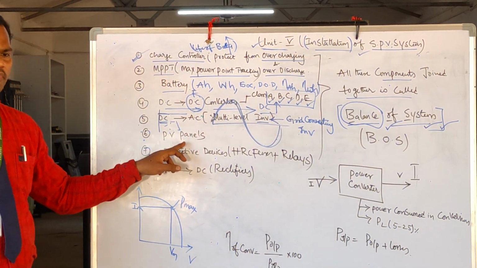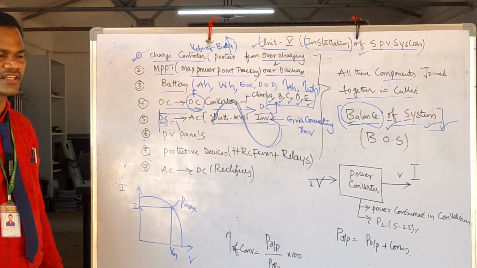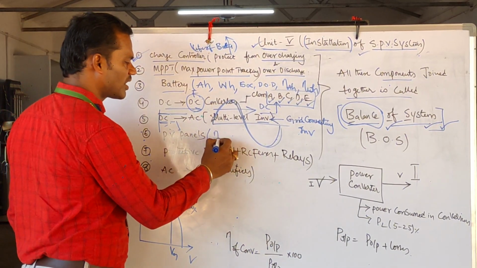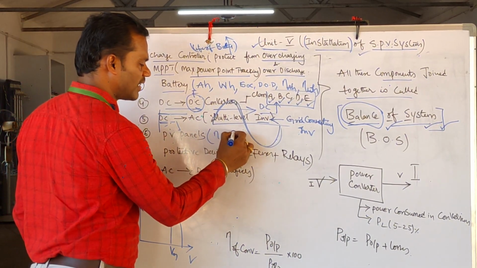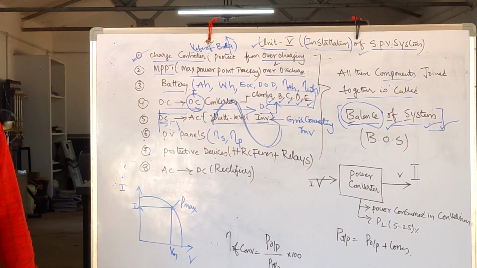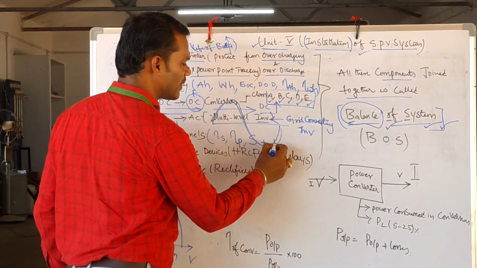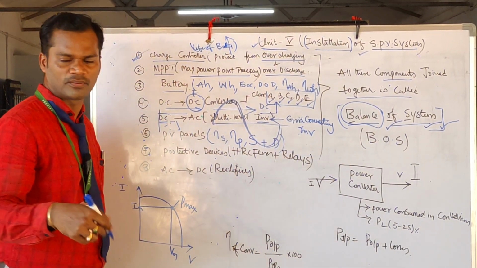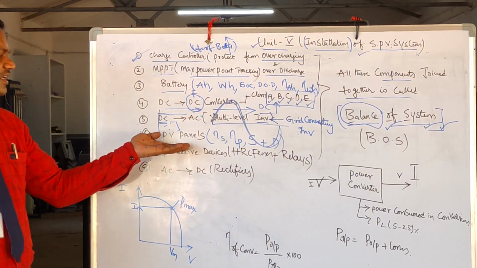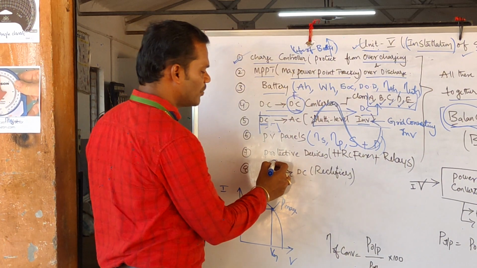Next one. You are very clear about the solar panel: how to connect the solar panels in series connection to make an array, how to connect the solar panels in parallel connection to make an array, how to connect solar panels of the same rating, how to connect solar panels of different rating, and what the problems associated with it are. So you are very clear about these solar PV panels. Next type of device is protective devices.